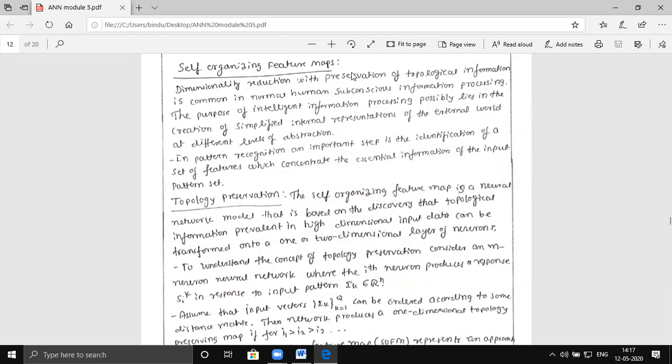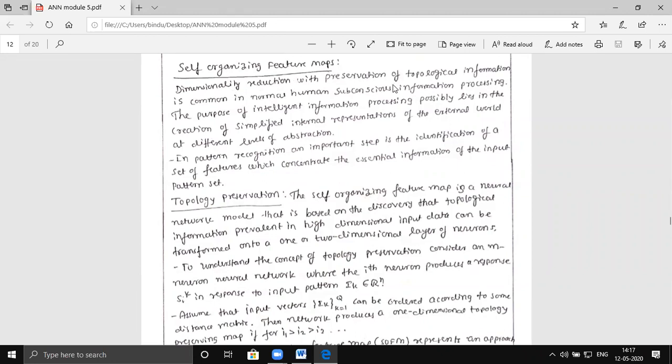We reduce that feature set into a small dimension which involves one or two features only. What are those one or two features which characterize a person? That is to be determined by your network. That is what is done in dimensionality reduction.